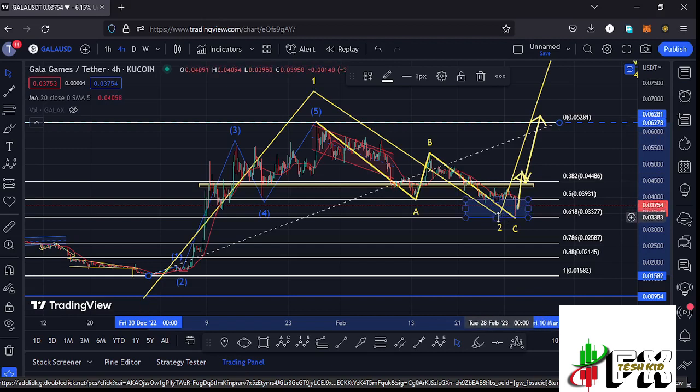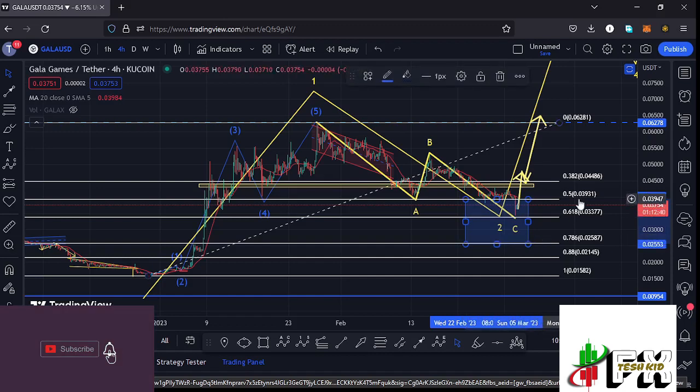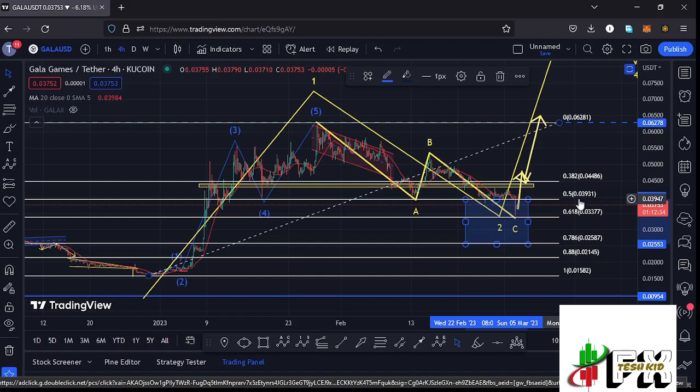That is an extension of this target area back to the fib level 0.78, so that my target area now lies between the $0.03931 mark and the $0.02587 mark. So that is my new extension here on the Gala Games chart in the formation of this wave 2 back to the fib level 0.78, which perfectly lies at around the